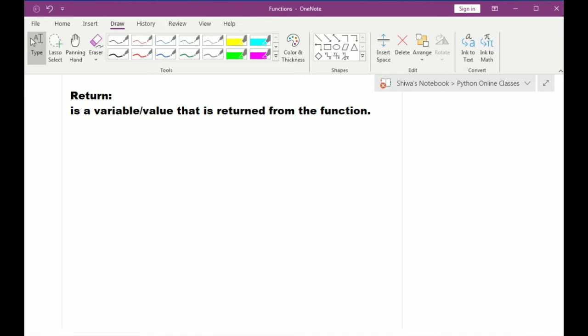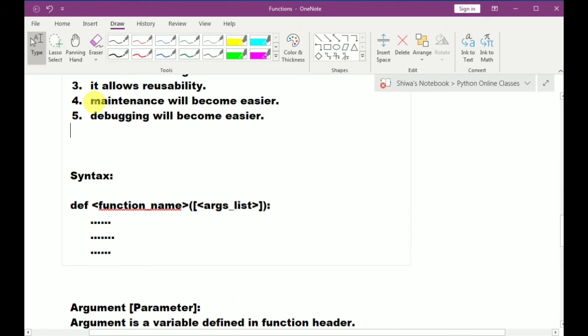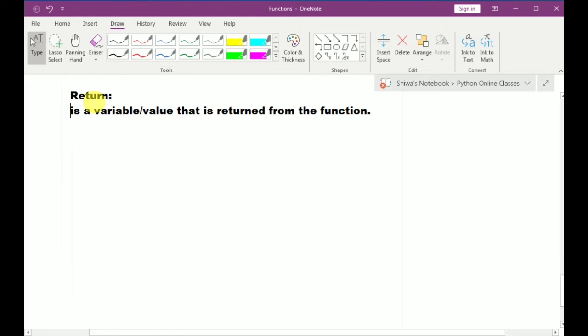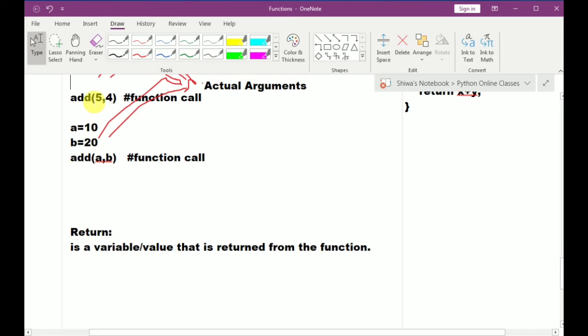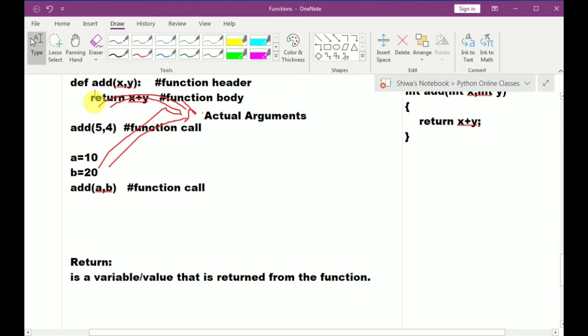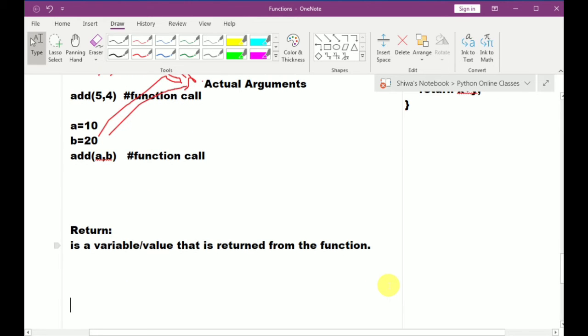For example, just now we have written a function to add two values. See here, we have written one return statement, return x plus y. So here it calculates the x plus y value, and that x plus y value will be returned to the function call. So return is a variable or a value that is returned from the function. Based on argument and return, we can define a function in 4 ways.